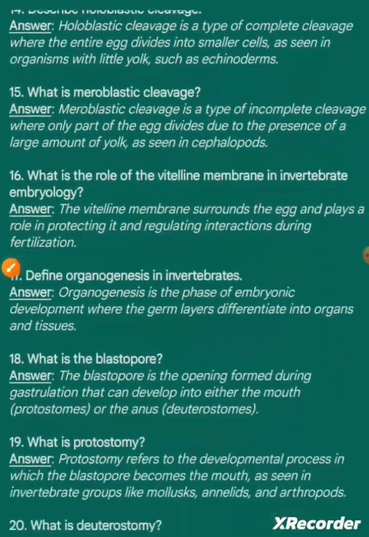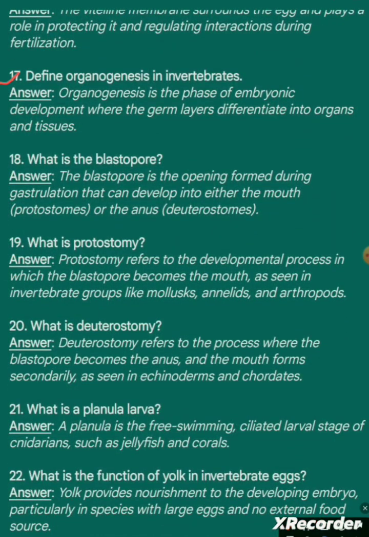Question number 17. Define organogenesis in invertebrates. Answer. Organogenesis is the phase of embryonic development where the germ layers differentiate into organs and tissues.